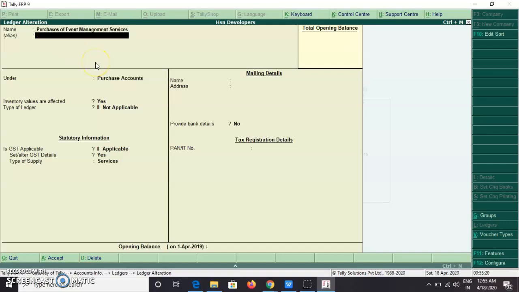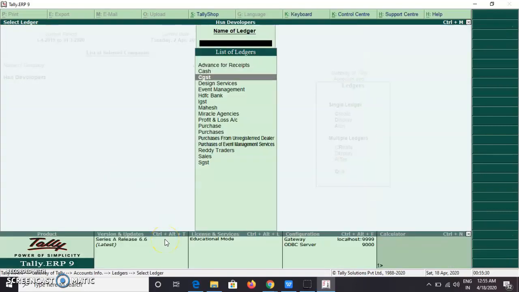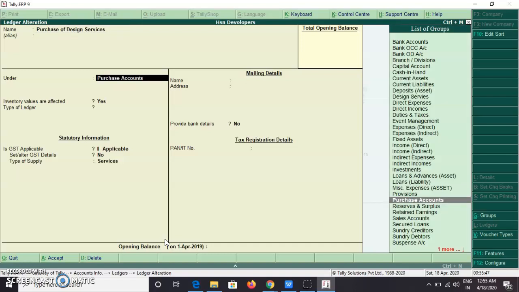So under the group purchase you have to give, and here set or alter GST details, yes, and you have to give the details and type of supply, services. And one more thing is design services. We are purchasing design services also. So purchase of design services under purchase account.